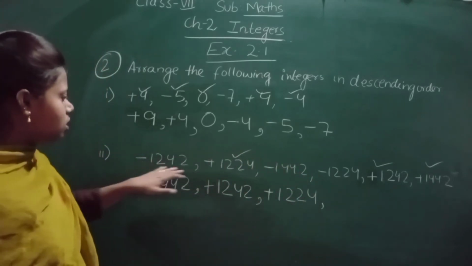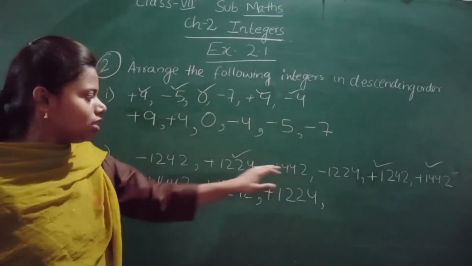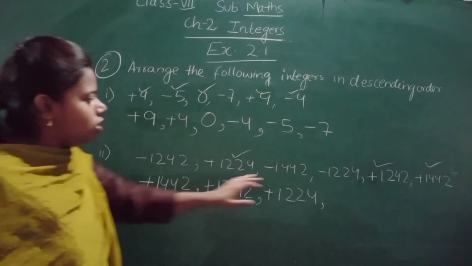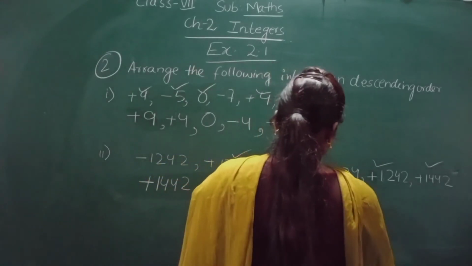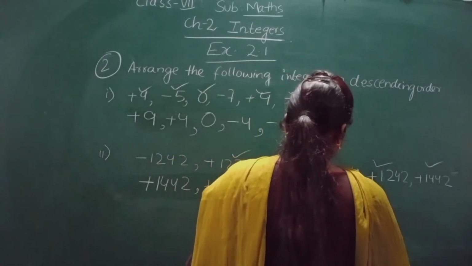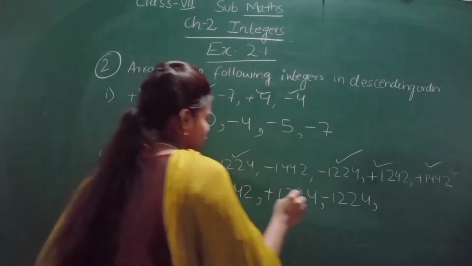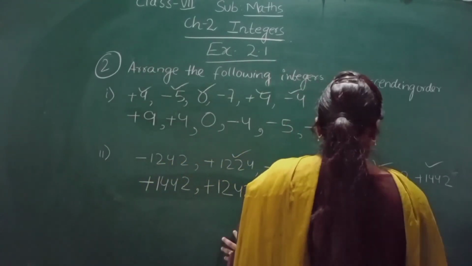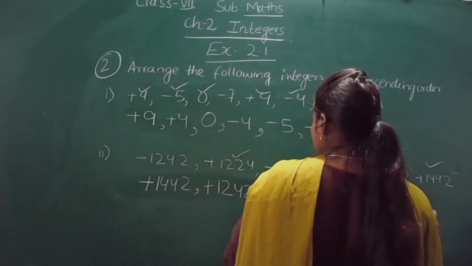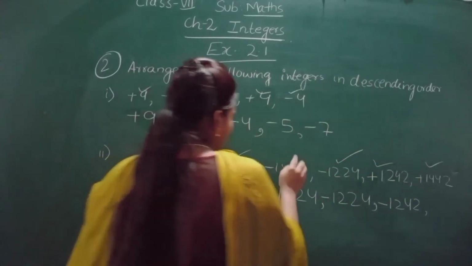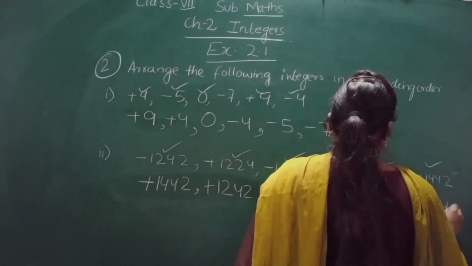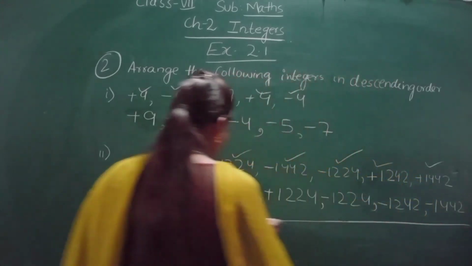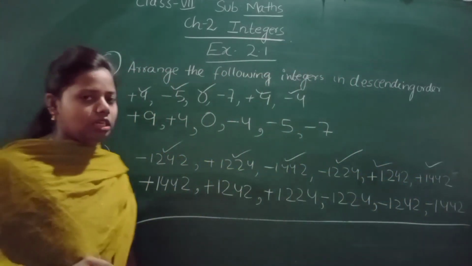Okay, so out of these three negative integers, which one is the greatest one? This one is the greatest one, minus 1220. Now after that, minus 1224, then minus 1242. And now the last one is minus 1442. Okay, so this was all about descending order.